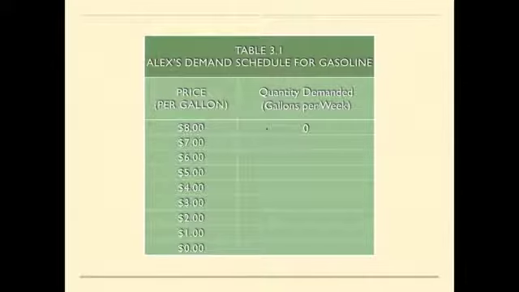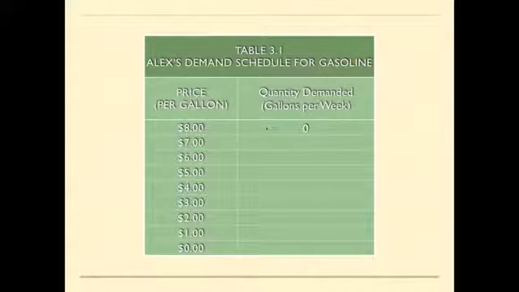So as we can see here, at a price of $8 per gallon, Alex is not going to demand any gasoline. At that price, it is just too expensive for this individual to drive their car and to purchase gasoline doing that. So at that price of $8 per gallon, they're not even going to bother driving their car because the price of gasoline is too high.